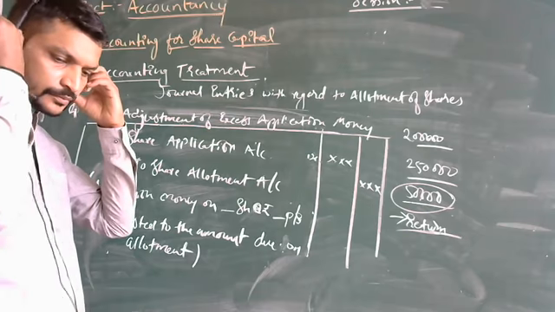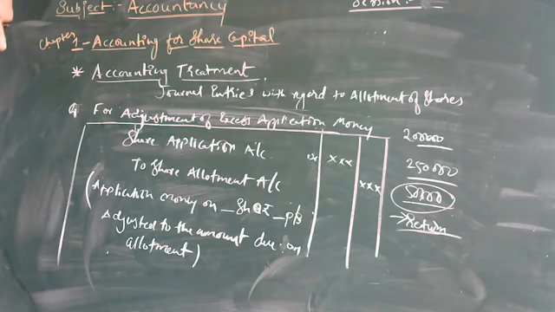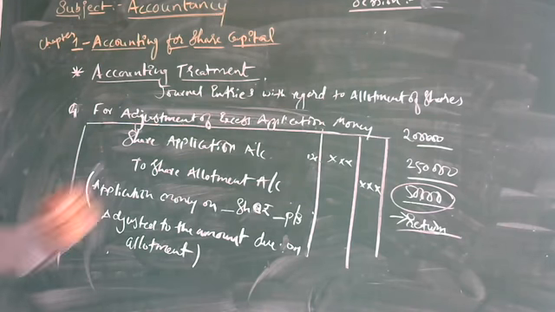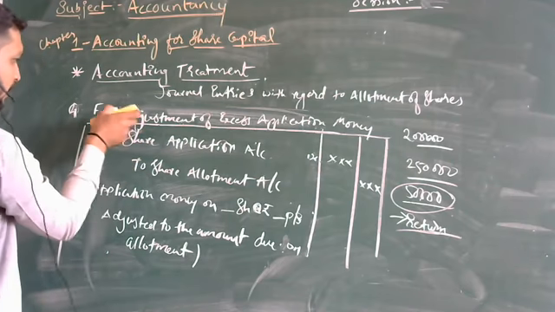Next will be the receipt of allotment money.